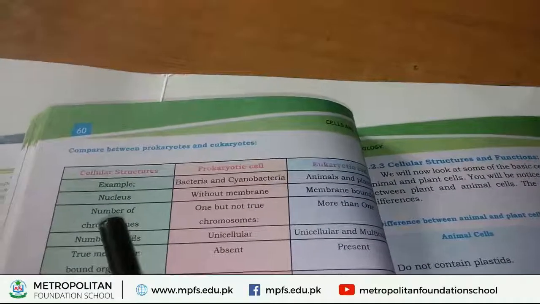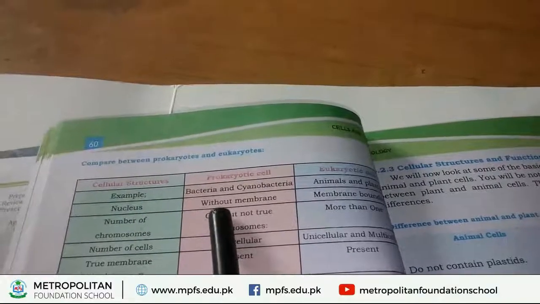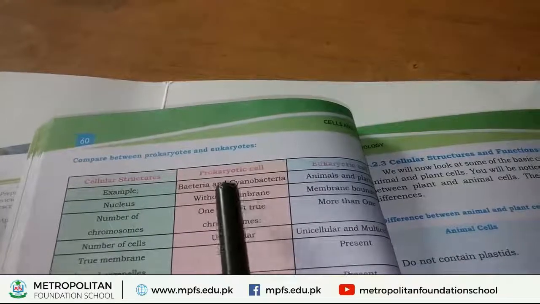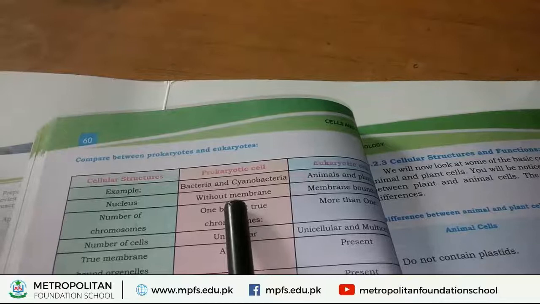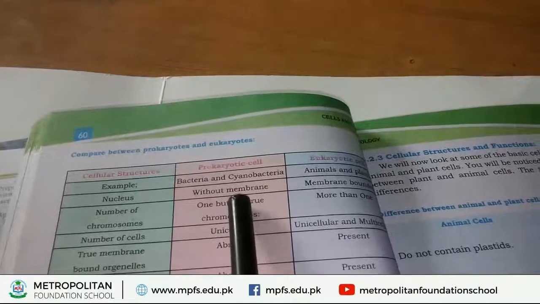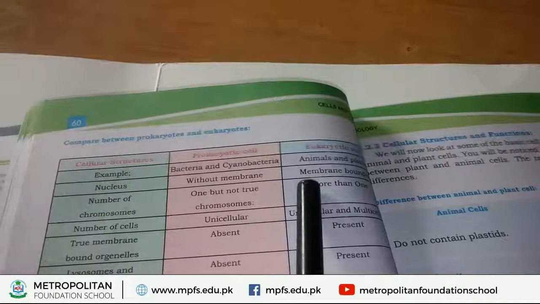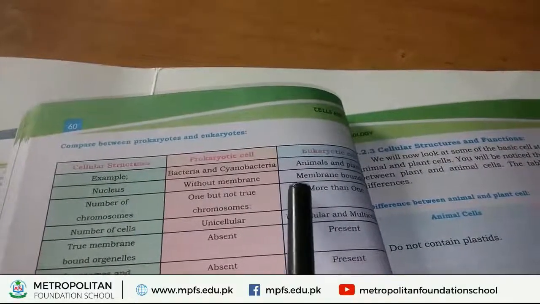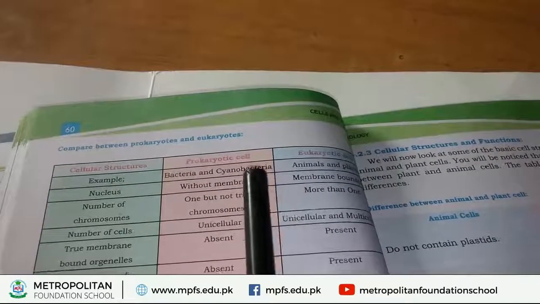Okay. Now we study the nucleus. If we study the nucleus of prokaryotic cell, inside the prokaryotic cell, a membrane bounded nucleus is absent. On the other hand, if we study eukaryotic cell, inside a eukaryotic cell, a membrane bounded nucleus is visible and found.